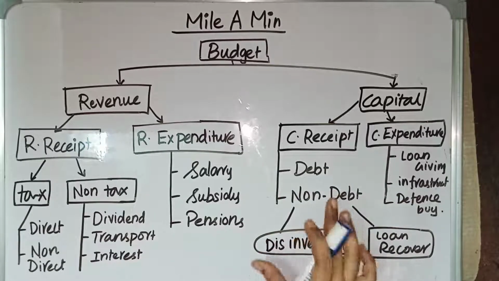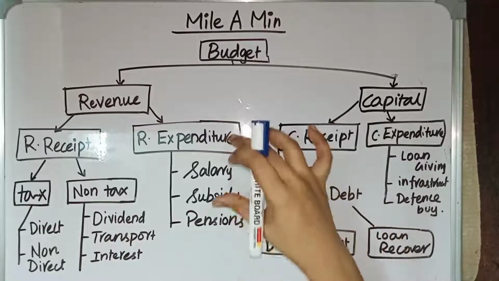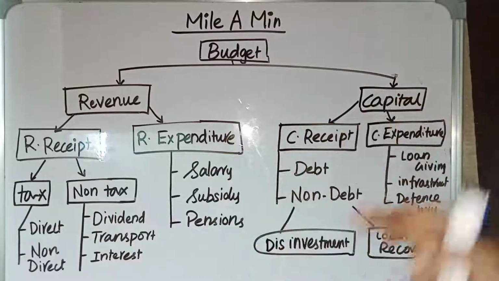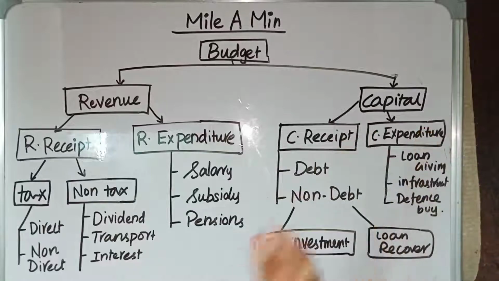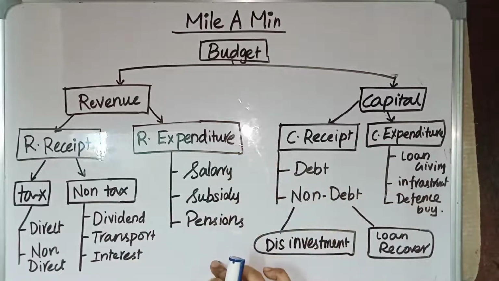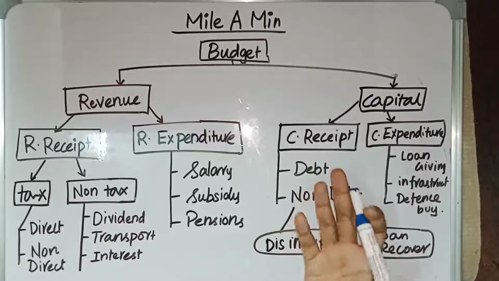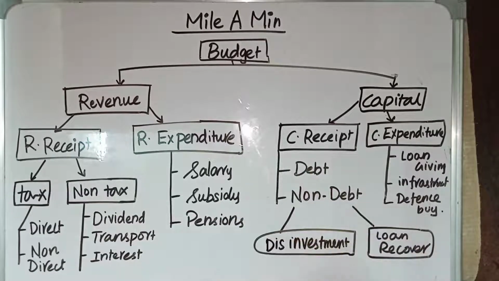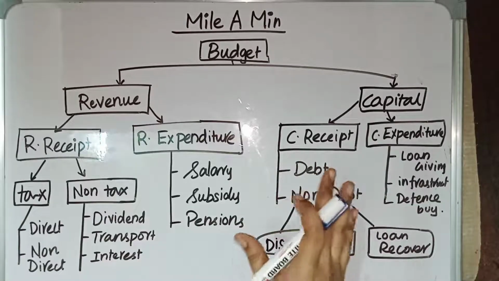Article 117 talks about financial bill. Financial bill 1, financial bill 2, and money bill. All these things together called as financial bill. So money bill is also a financial bill. So article 110 talks about money bill, and money bill should be certified as a money bill by the speaker, and it should be introduced only in Lok Sabha. It can be introduced only in Lok Sabha.